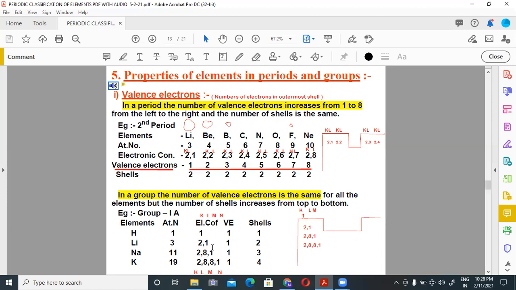Sodium, atomic number 11, electronic configuration 2 8 1, valence electron 1, number of shells are 3: K, L, M. Potassium, atomic number 19, electronic configuration 2 8 8 1, number of electrons in outermost shell is 1. Shells are 4: K, L, M, N.